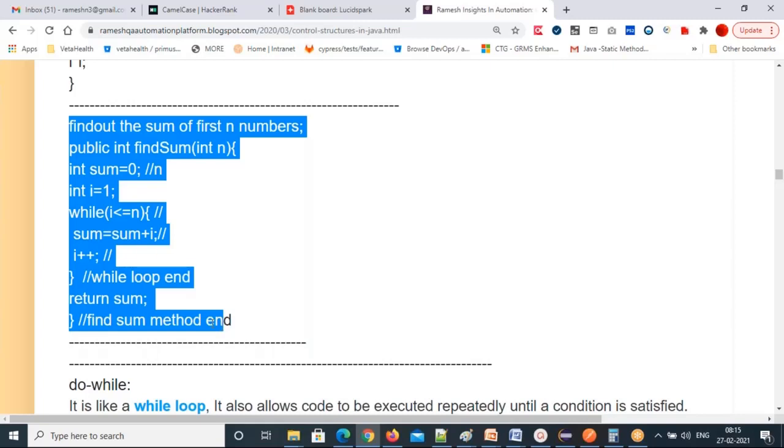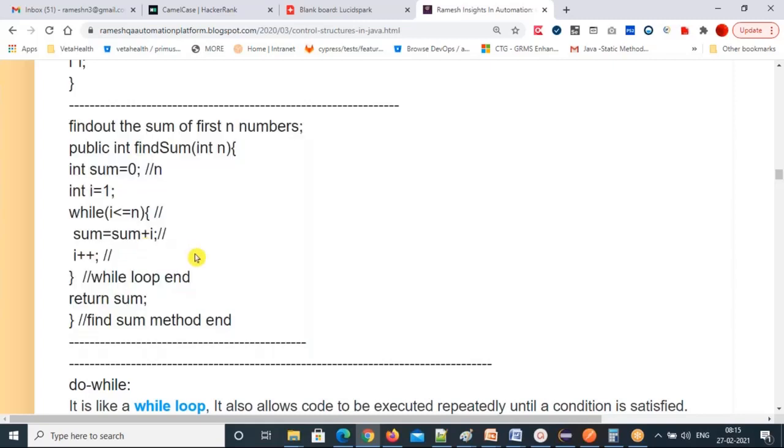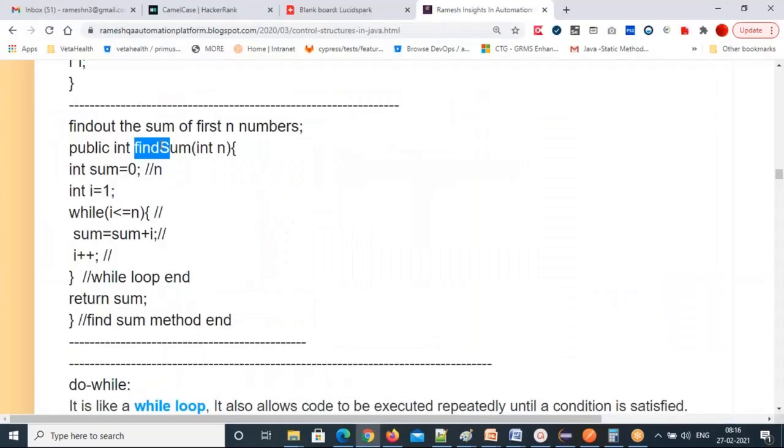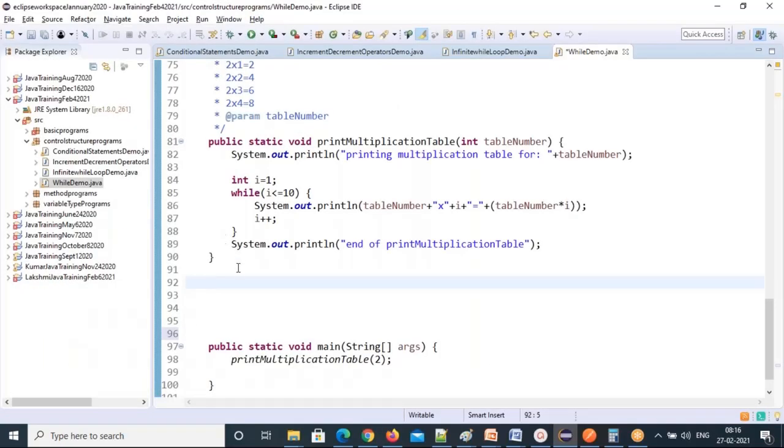Which one you want me to do? This one or that one? Even odd numbers sum you want me to do, or finding the sum of this? Anyhow, you have here, right? Let me do even and odd numbers sum. So I cannot return that, because 2 values I'm getting, so I need to make it void only. But here you are getting only 1 value, that's why I made it a return type method. Why am I not going to return even and odd numbers both at a time? I cannot return that. Only a single value you can return at a time from a method.